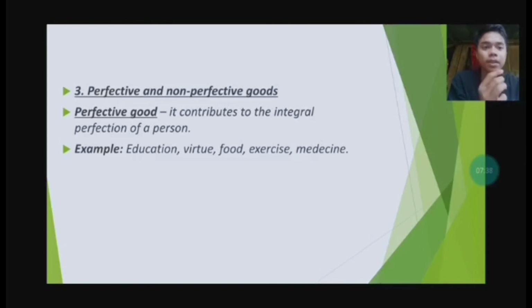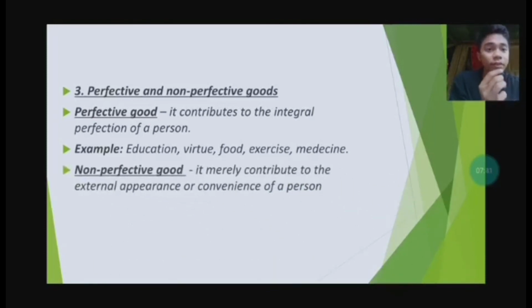Example of perfective good. Then the second is non-perfective goods. It merely contributes to the external appearance or convenience of a person. So non-perfective goods are not necessary, not something you really need.